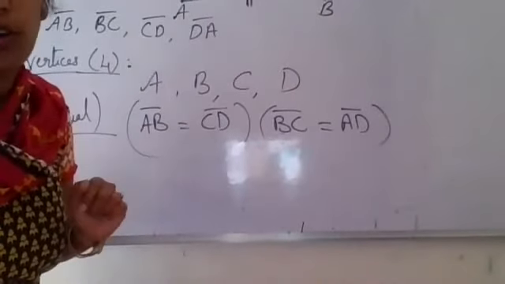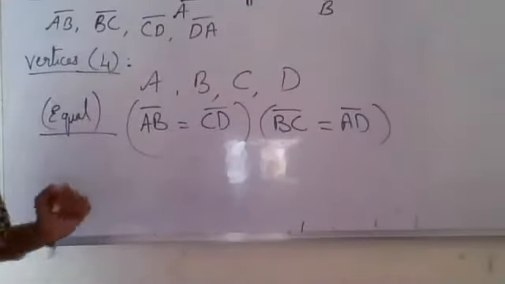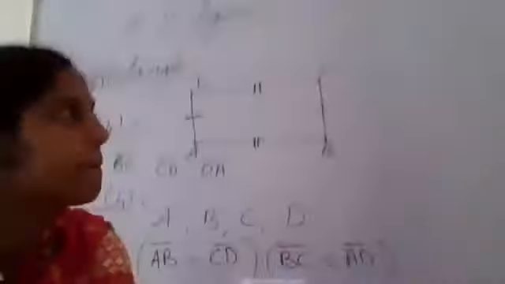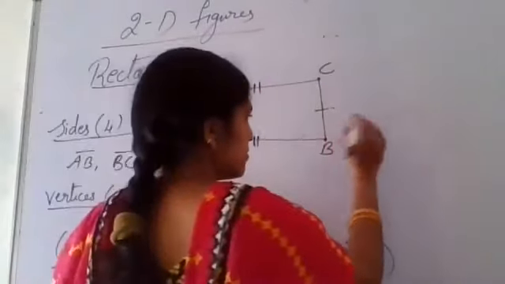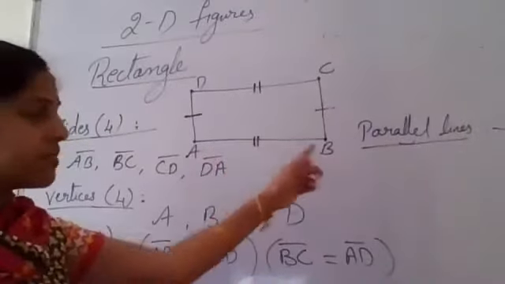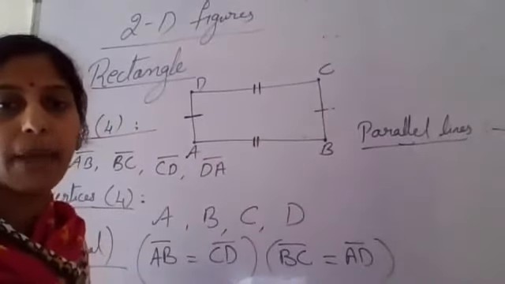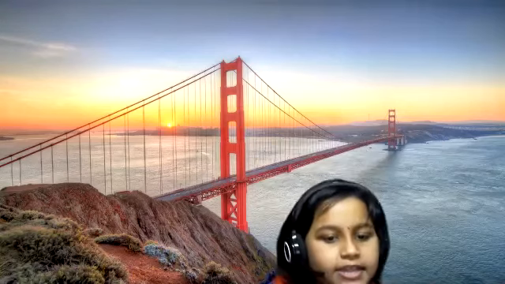Okay. Now I'm going to ask you about parallel lines. Say me which lines are said to be parallel. Ma'am, up and down lines. Now name those lines. In the horizontal lines, you already have named. Now say me those line segments which are parallel. AB and CD. Very good.